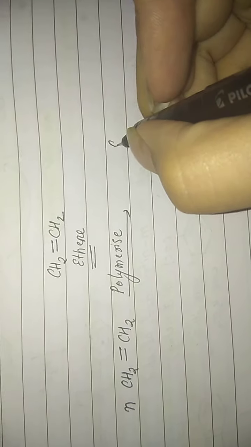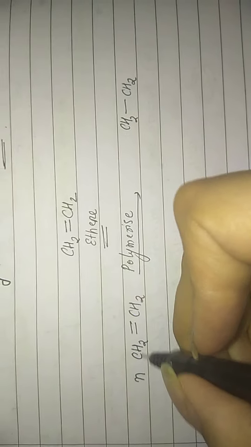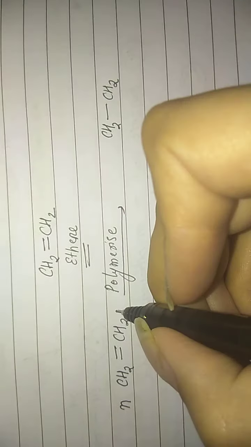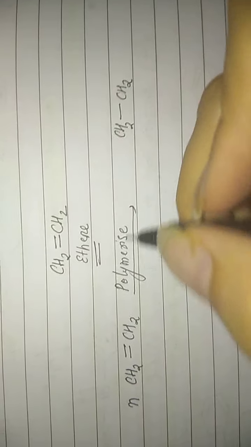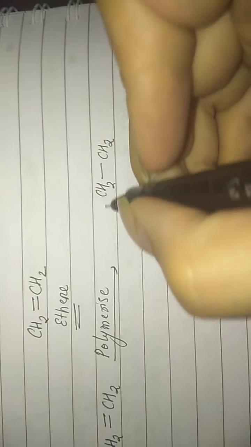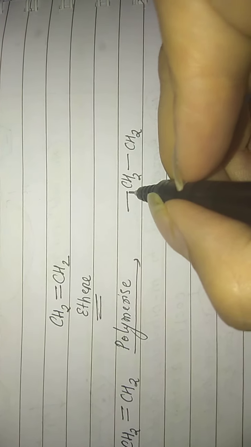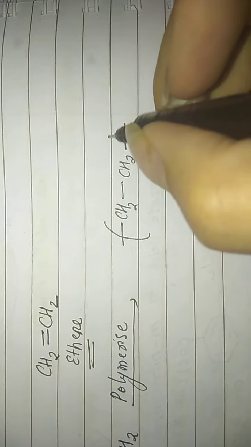How? This is CH2, CH2. Now, on the left side of this particular molecule, a large number of ethene molecules will get attached, and on the right side of this molecule also a large number of ethene molecules will get attached. Since I cannot draw so many molecules on this piece of paper, on the left side I draw this bond. That means there are a number of molecules on the left-hand side, and on the right side I also draw this bond. That means a number of molecules have been attached on the right-hand side also, and I keep them in brackets and write n over here.